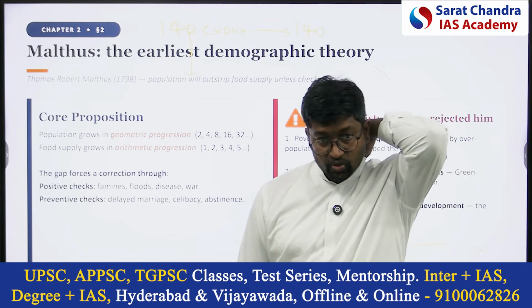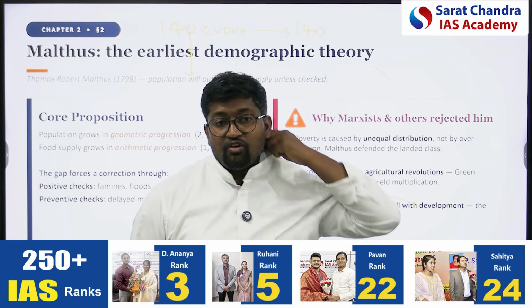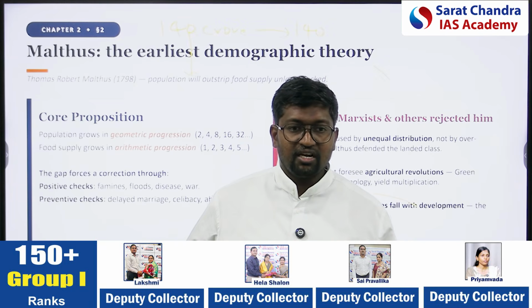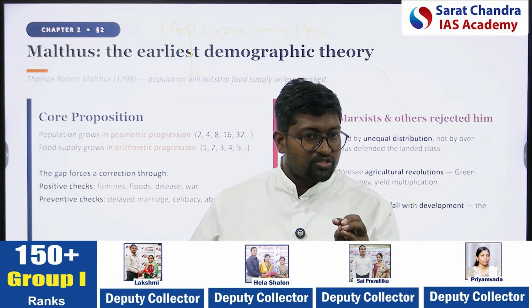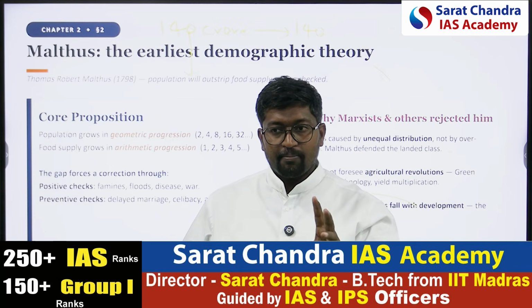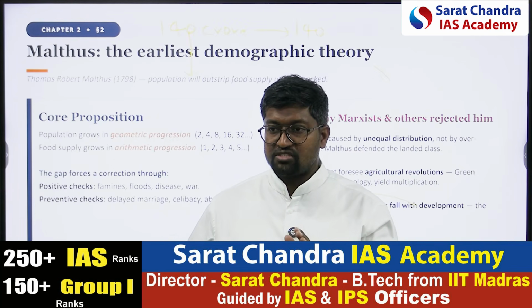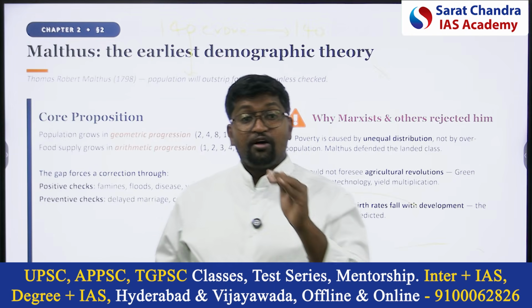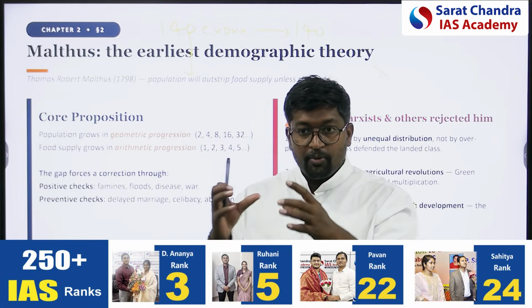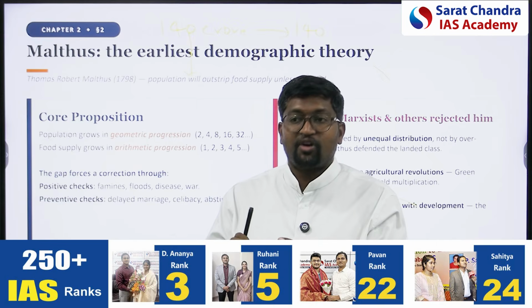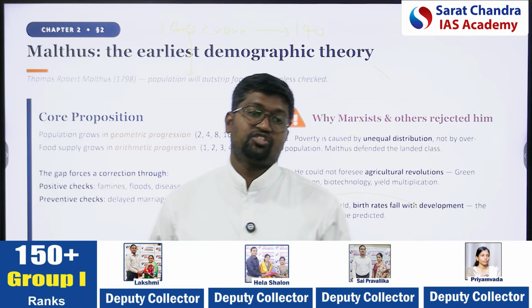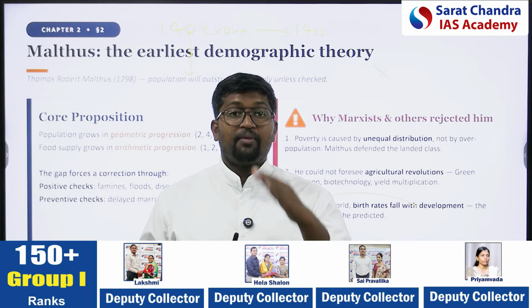But Marx is questioning this Malthusian theory. He is saying that poverty is not because of high population and fewer resources. Poverty is because a few people are appropriating the means of production, and other people are not given access to the means of production.